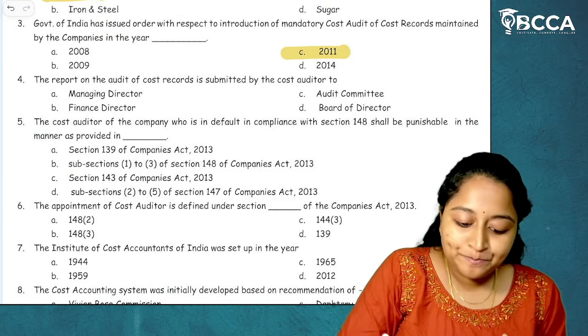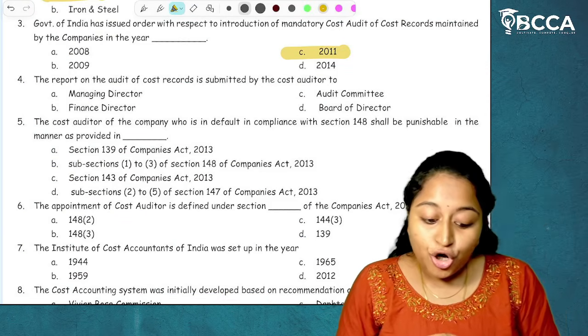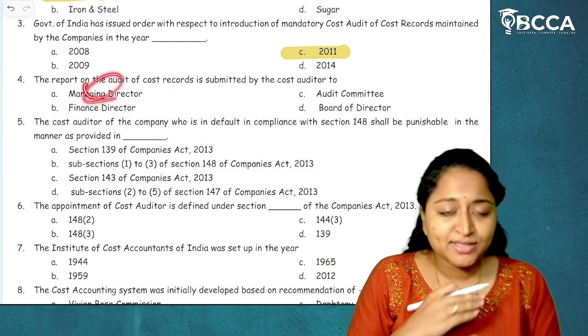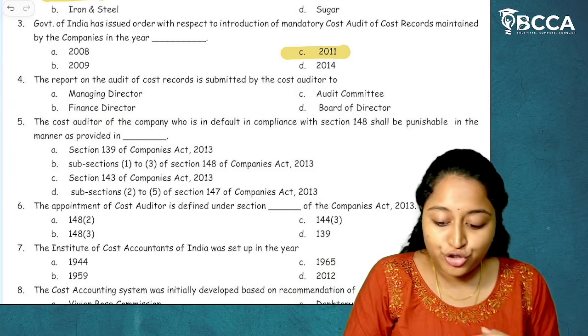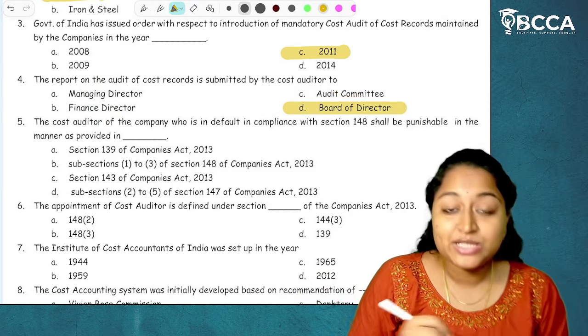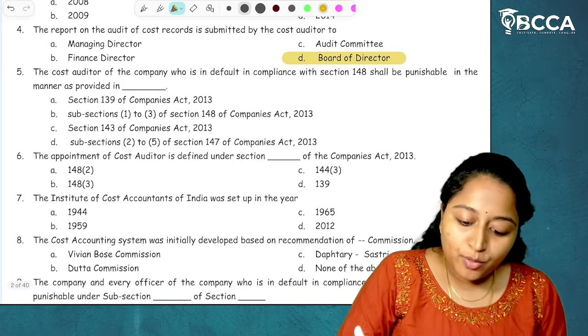I hope it's clear. So the report on audit of cost records is submitted by the cost auditor to whom? To the managing director? No. To the finance director? No. To the audit committee? No. To the board of directors. And for that we have seen the explanation as well. Then moving on to the next question.